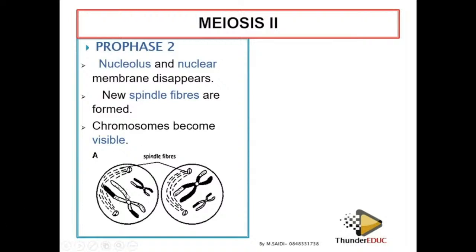So now you see it here. Now it is forming like this. And then now they are ready to move and attach themselves to the chromosome. But now we don't have homologous chromosomes. We have chromosomes which are not homologous. It means that crossing over cannot take place because it already took place before.